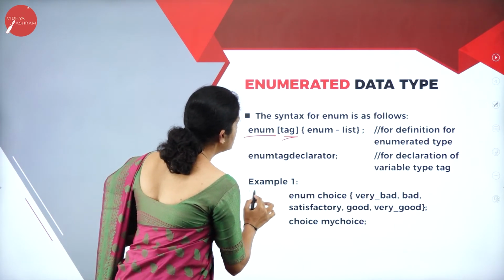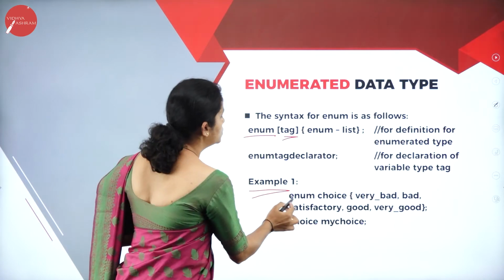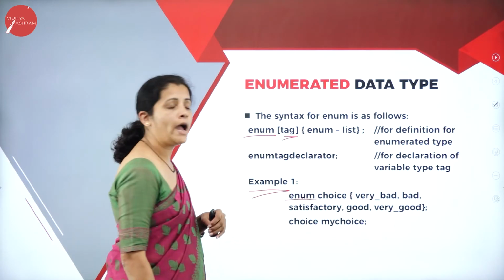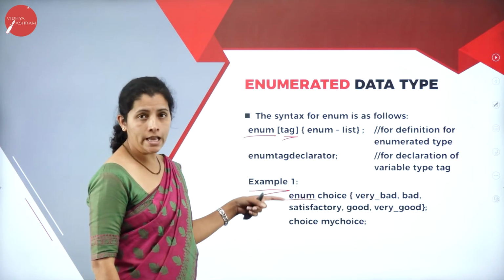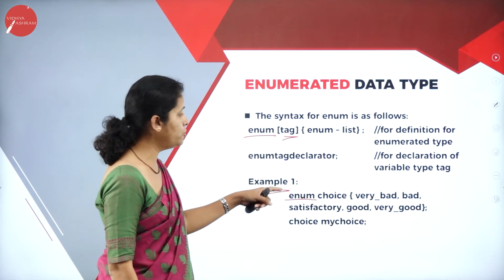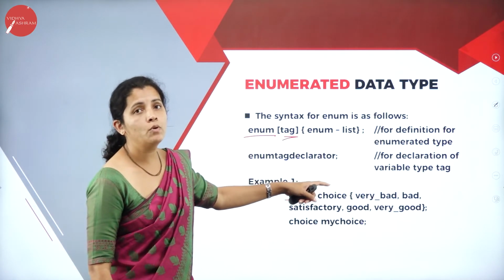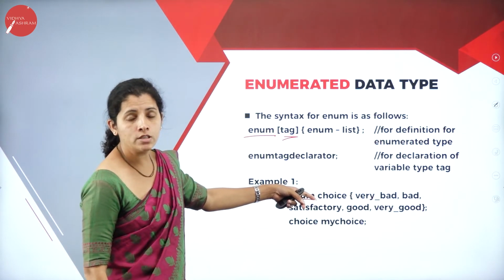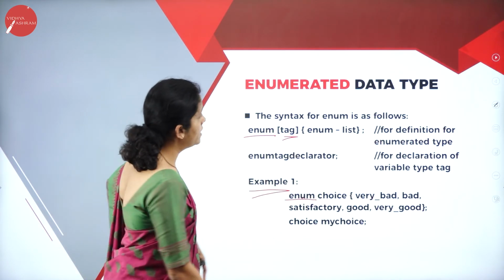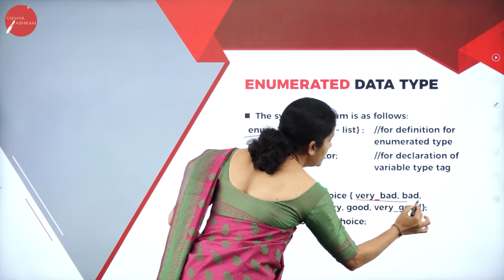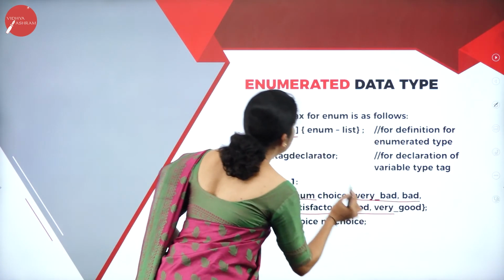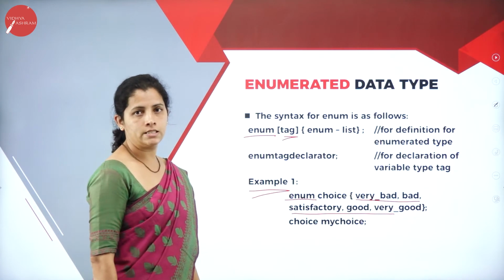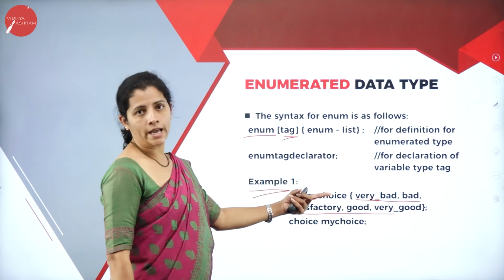So now consider the example here. Initially I'm going to have the keyword enum, that is nothing but the enumerator, and I'm going to specify the choice. So what kind of choice are you going to specify, that is written in the enumerator list.